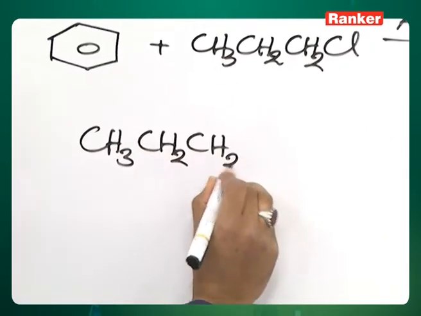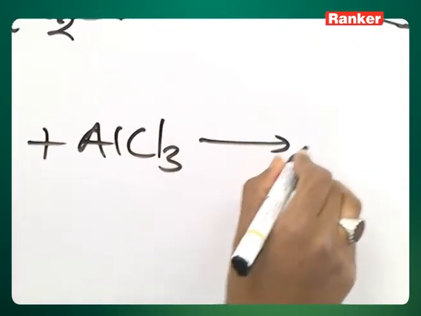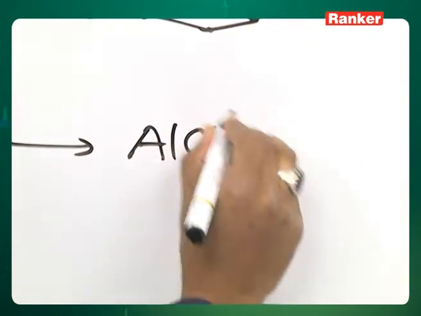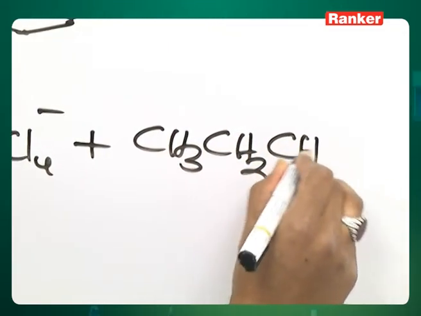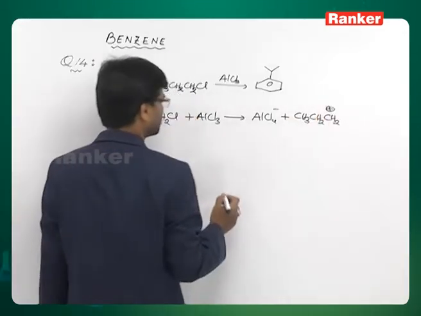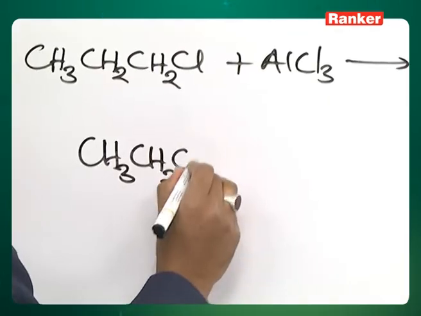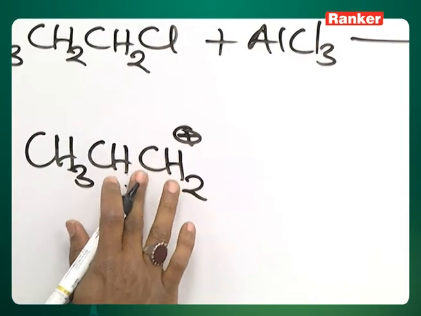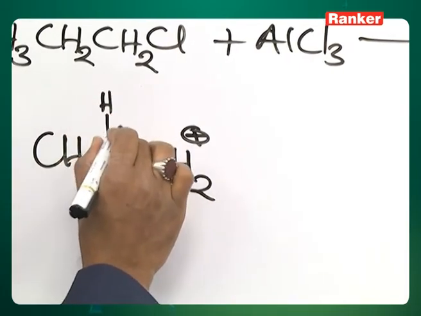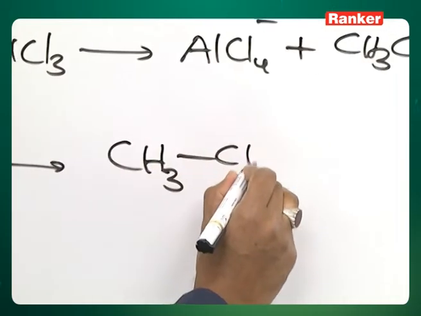The N-propyl chloride reacts with AlCl3 and gets AlCl4 minus and N-propyl carbocation. Then this will undergo hydride shift to give isopropyl carbocation.